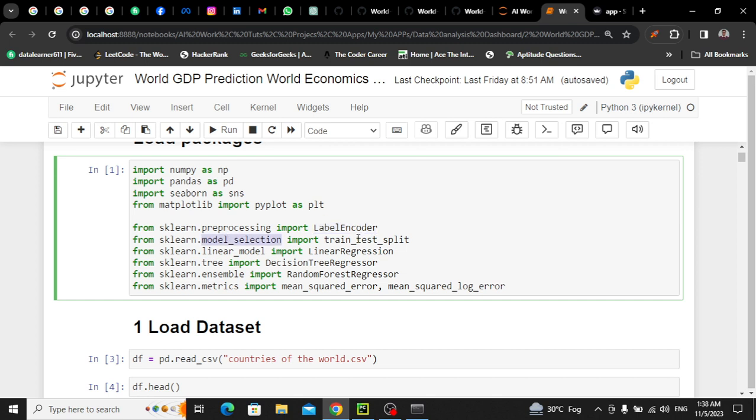उसके बाद model selection से I have imported train split because we have to split our data into test and train sets. So after that I am using in this video for predictive system 3 different models: linear regression from scikit-learn linear model class, decision tree regressors from scikit-learn tree, and random forest regressor from scikit-learn ensemble. One thing you have to remember, this is a regressor problem because GDP has continuous value. I'll show a bit later. After that we have to calculate the error for all these 3 models. So definitely we need mean squared error and mean squared log error, few others, but we will focus only on these 2. So we have to use also metrics. So let me run this cell.